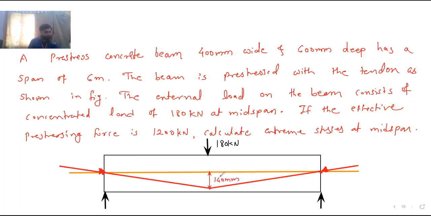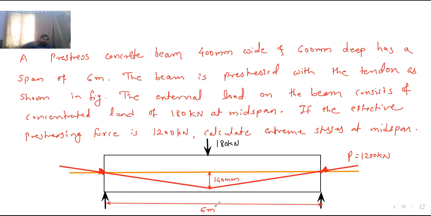And the value of P, this P, is 1200 kilonewton. This is the pre-stressing force. And this span, the span is 6 meter. This much of given data is there.